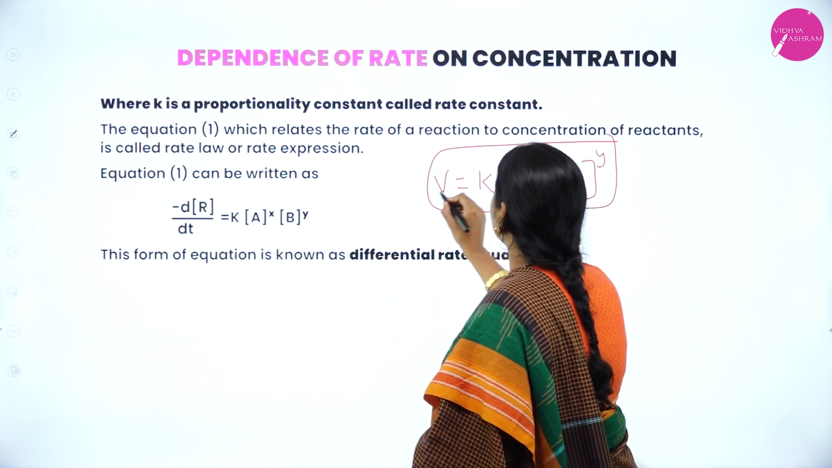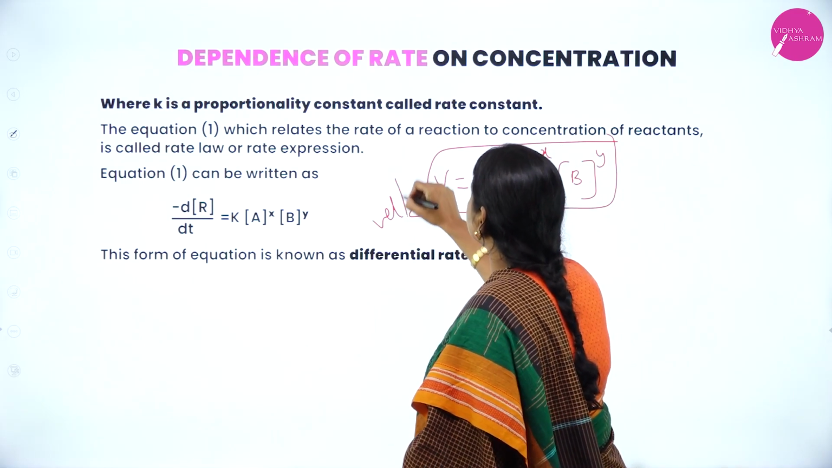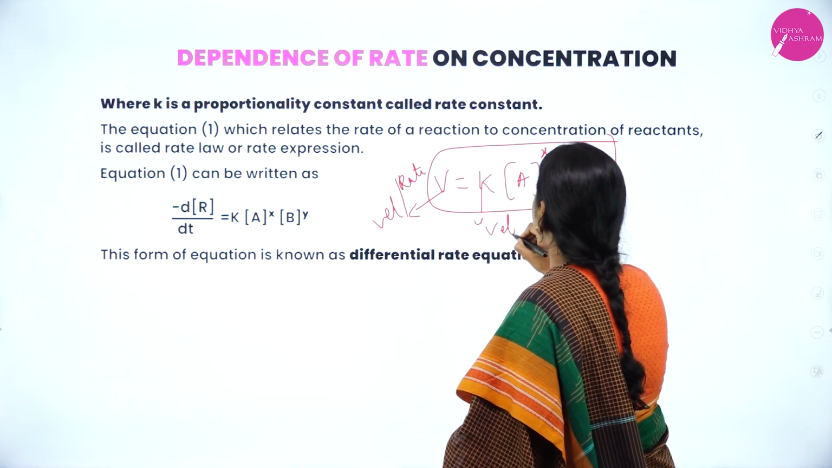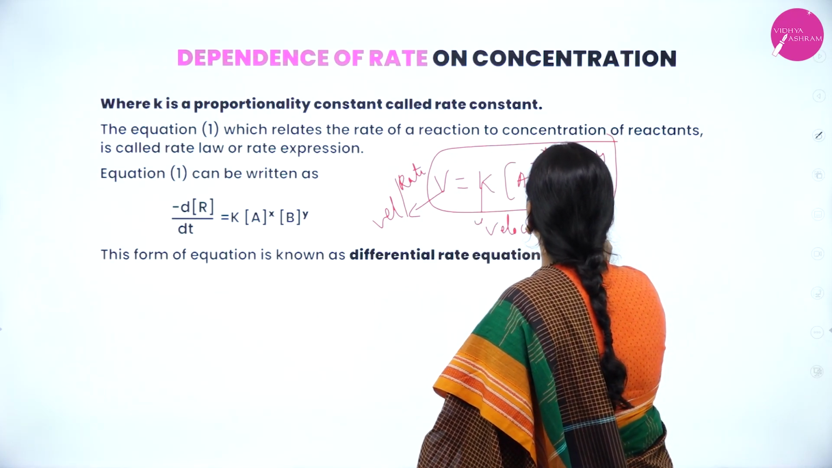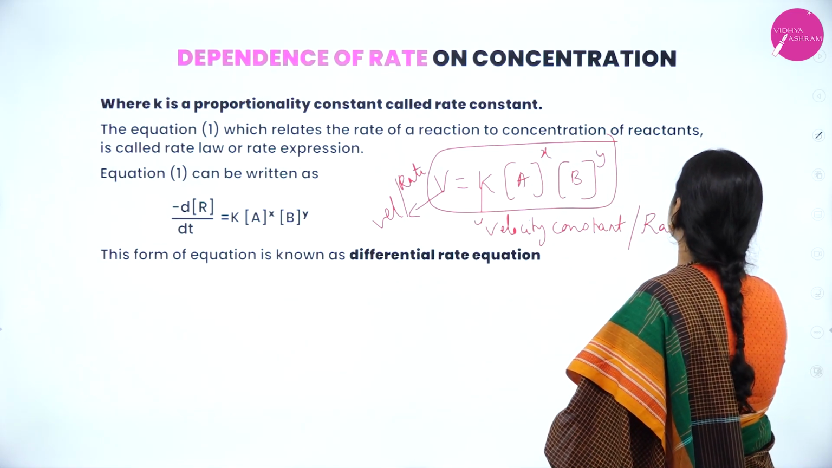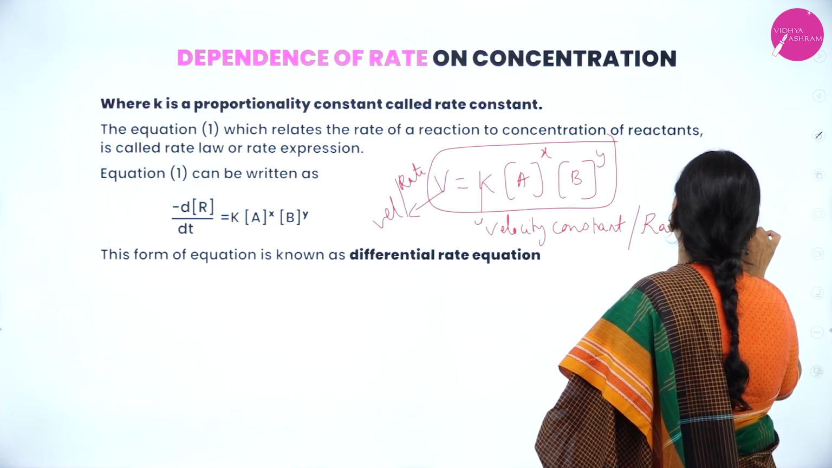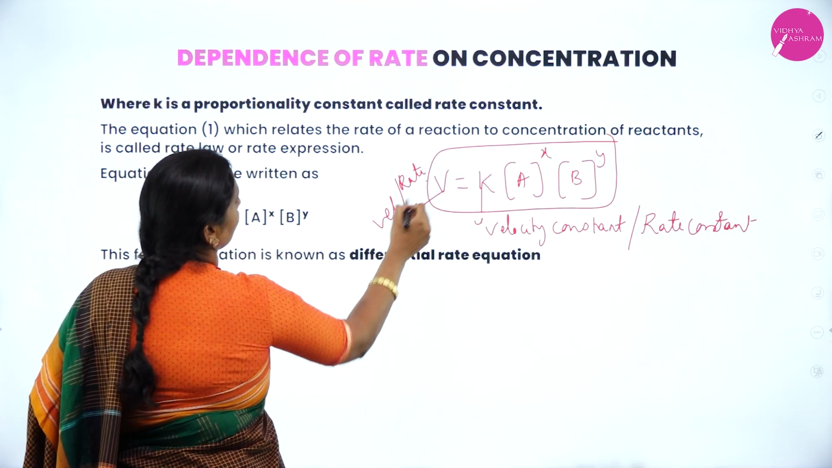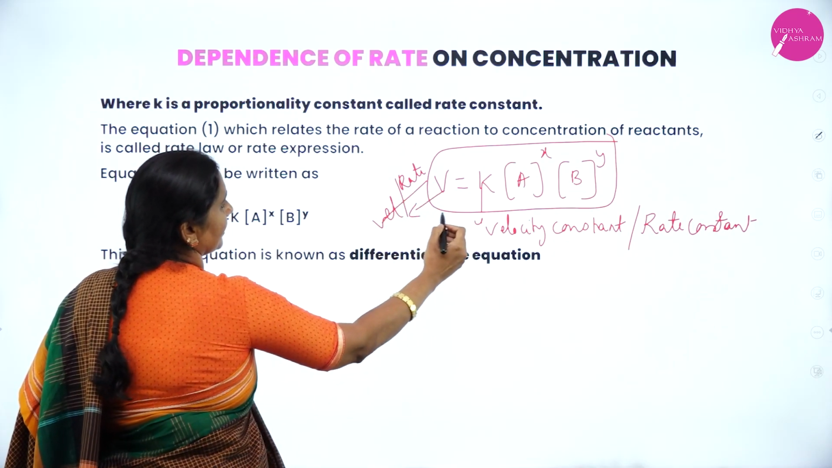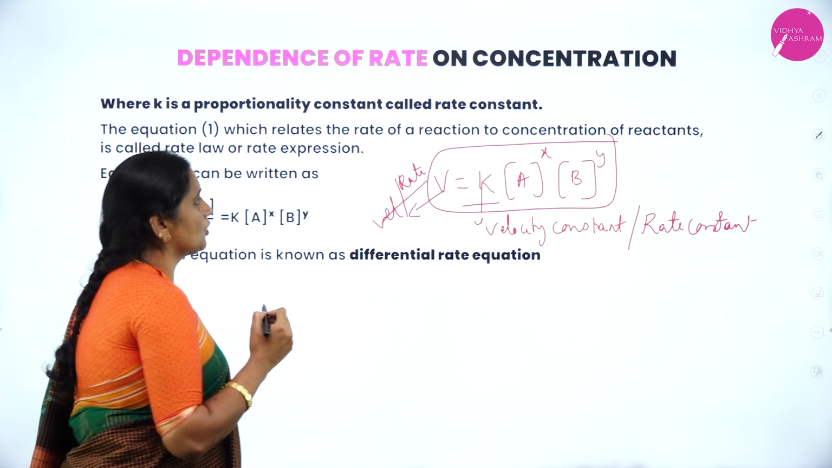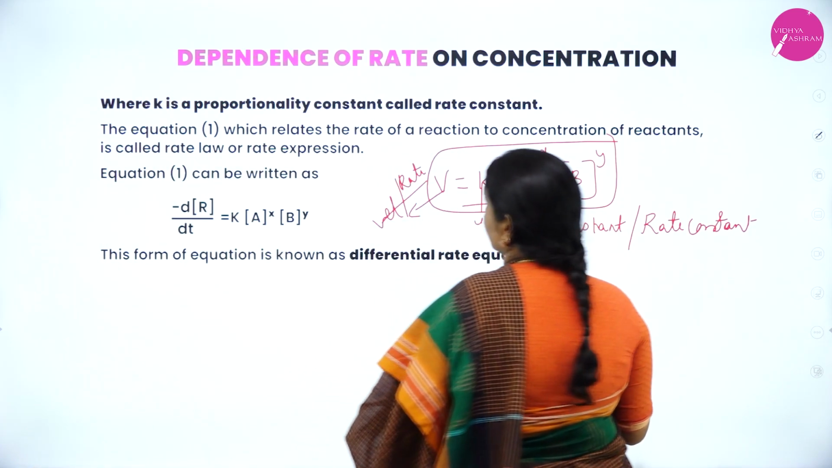where V is called velocity or rate, and K is called velocity constant or rate constant. Here, my students, V is equal to velocity or rate, and K is equal to velocity constant or rate constant.